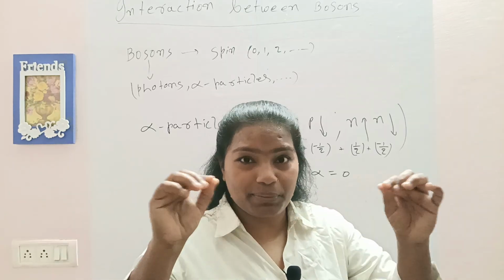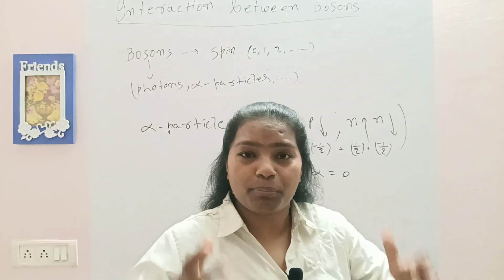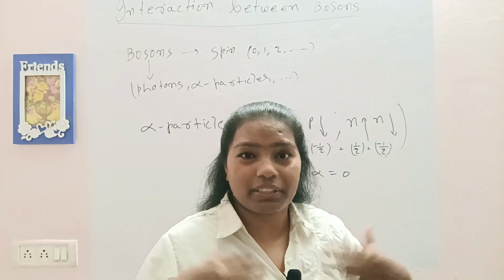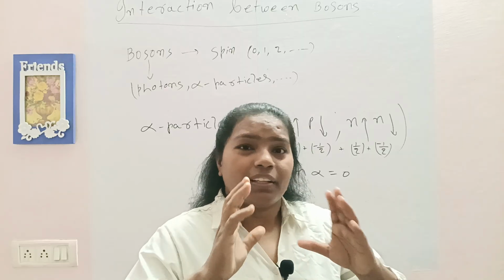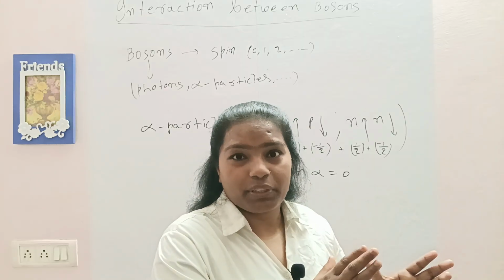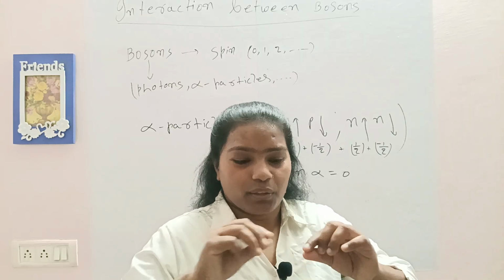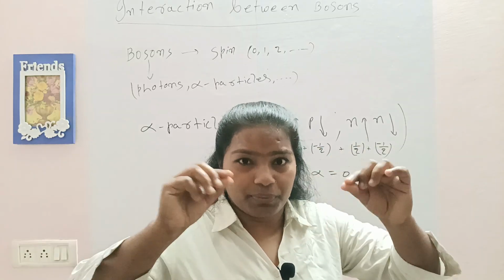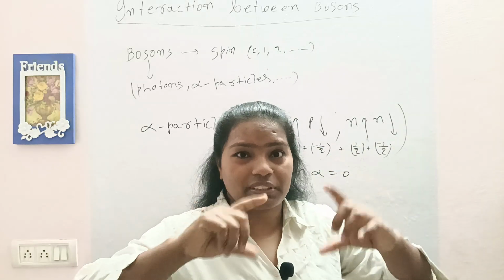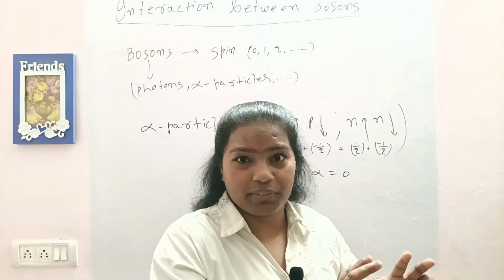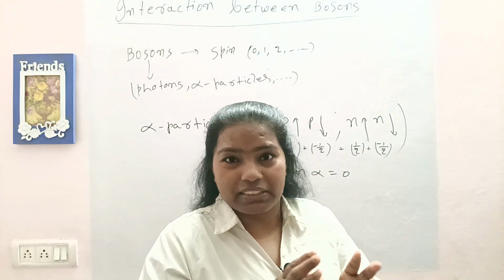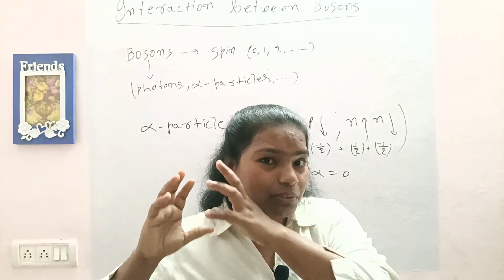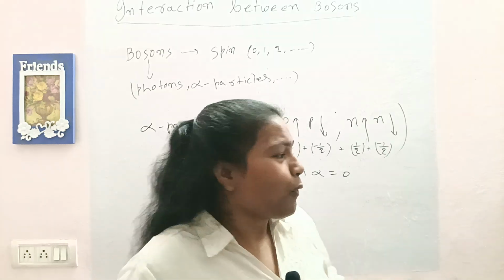Like waves on a string, if n is very large, think of some very big number, like 1 billion or 1 million, the wave function amplitude of 1 million photons or bosons will be much lesser than the wave function amplitude of 1 billion bosons.